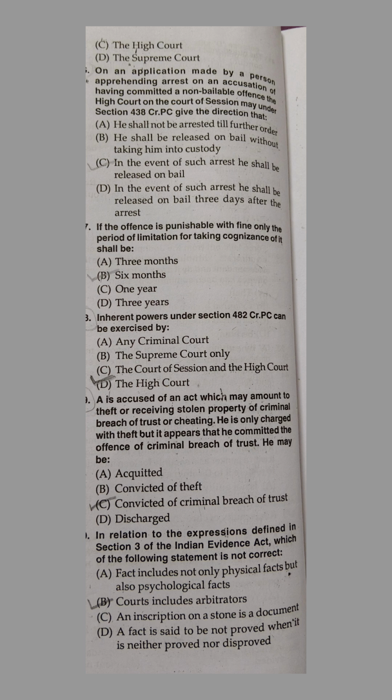Our next question is, if the offence is punishable with fine only, the period of limitation for taking cognizance of it shall be A. 3 months, B. 6 months, C. 1 year, D. 3 years. And the correct answer is B. 6 months only. For this, you can refer to Section 468 of Criminal Procedure Code.